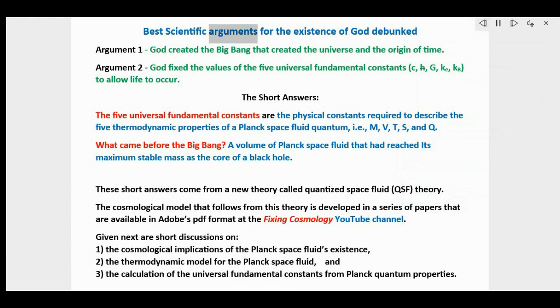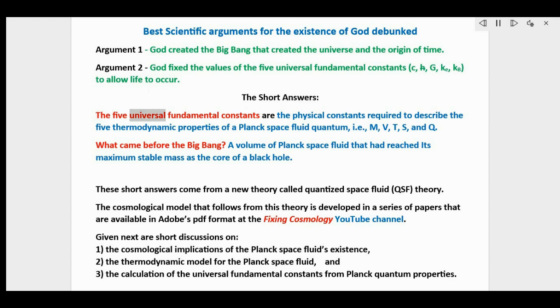Best scientific arguments for the existence of God debunked. Argument 1. God created the Big Bang that created the universe and the origin of time. Argument 2. God fixed the values of the 5 universal fundamental constants, c, h, G, k, kB, to allow life to occur. The short answers.